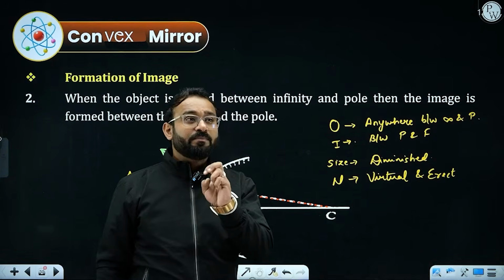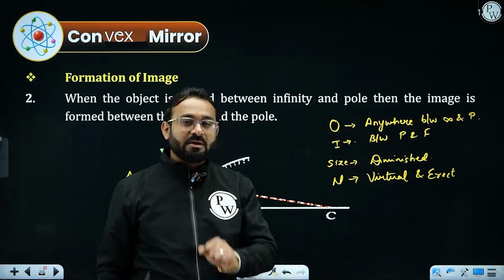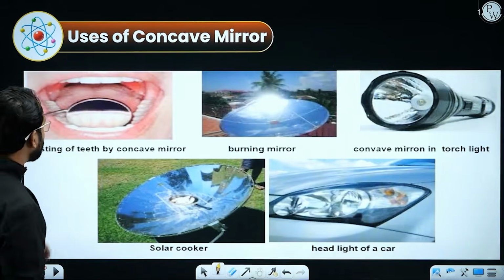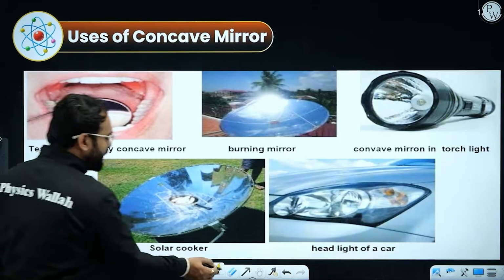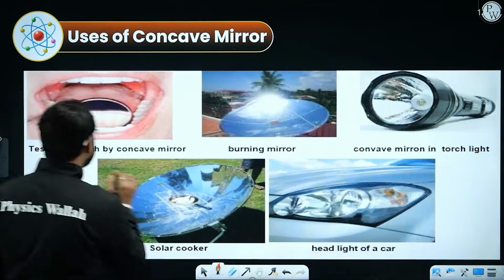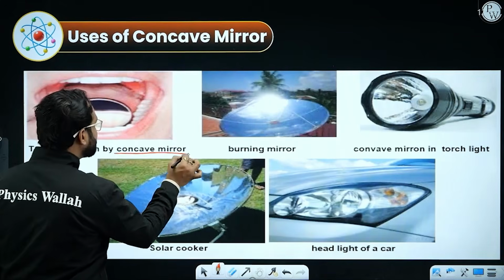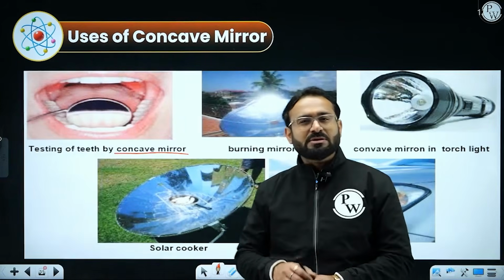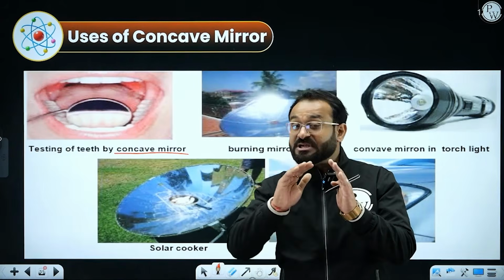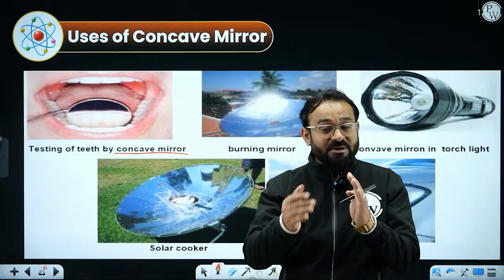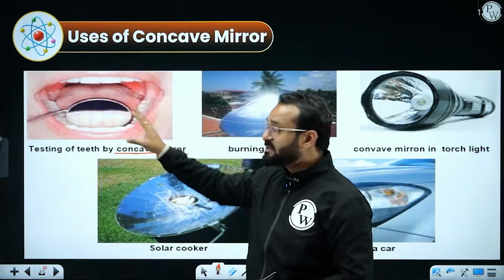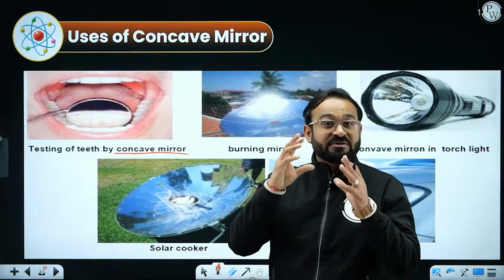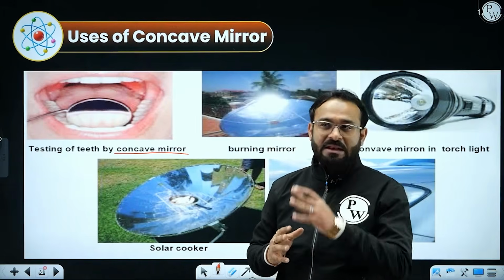Let me tell you the uses of concave mirror and convex mirror. So the very first thing, uses of concave mirror. Testing of teeth by concave mirror. Generally dentists use it to see a larger image, because when the object is placed between pole and focus, it will form a virtual, enlarged image. So this is how the teeth or the tooth cavity would be enlarged. It will be visible to the dentist and that can be cured.